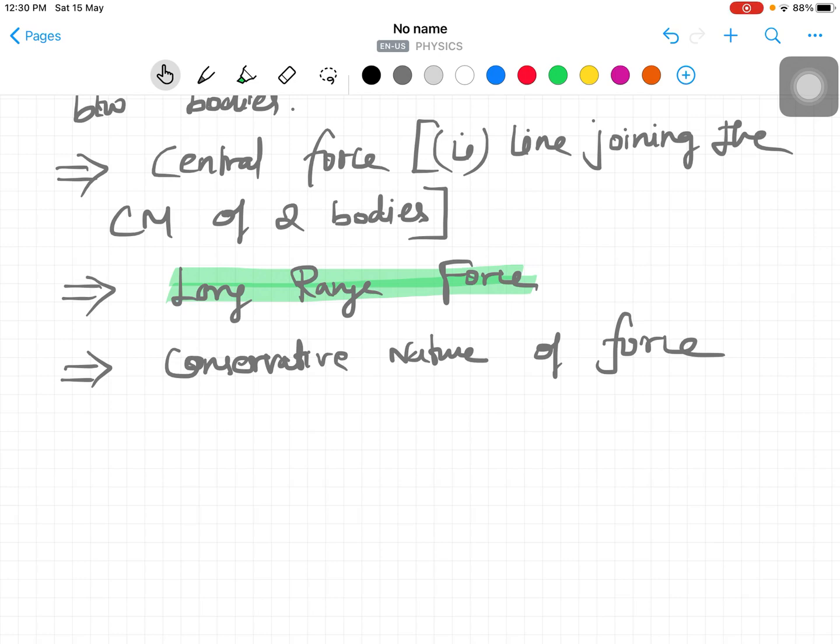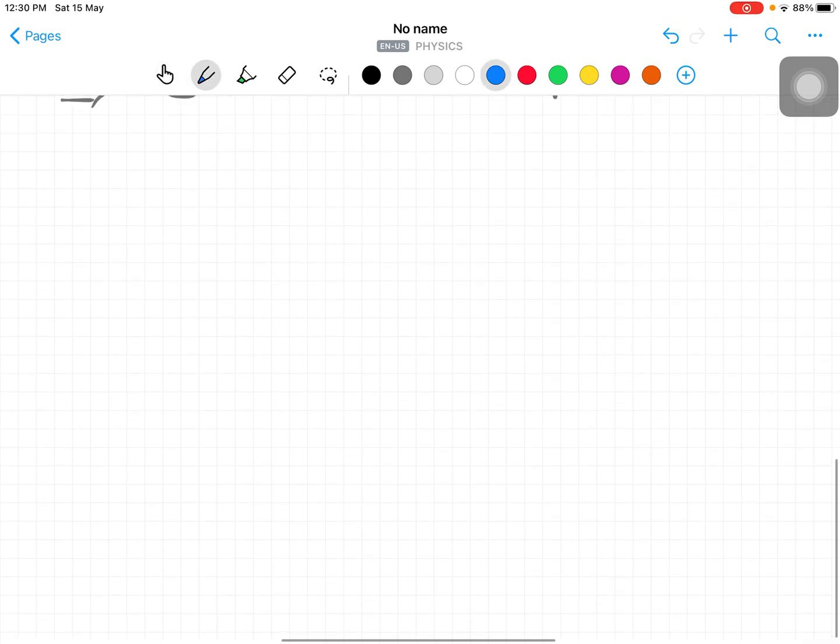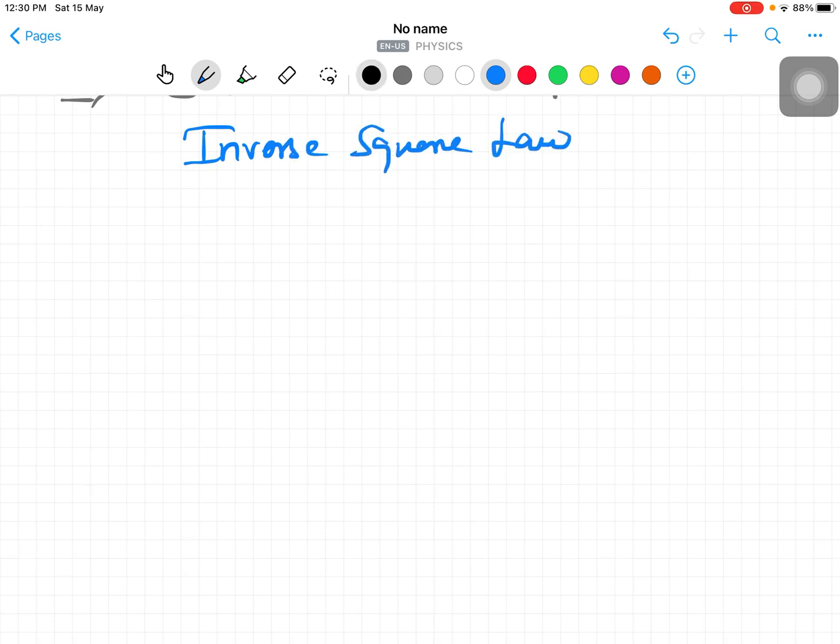Now we are going to derive an important logic, the inverse square law. How Newton proposed F is minus G m1 m2 divided by r square, right? Fine. Shall we start? Our topic is the inverse square law.